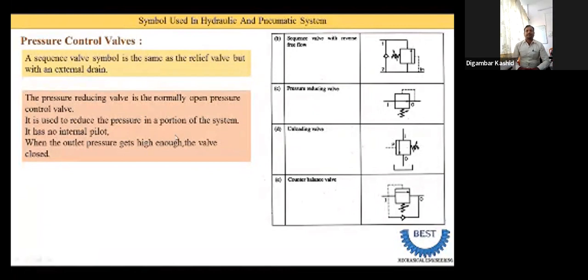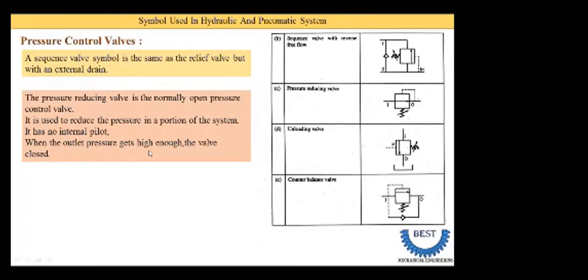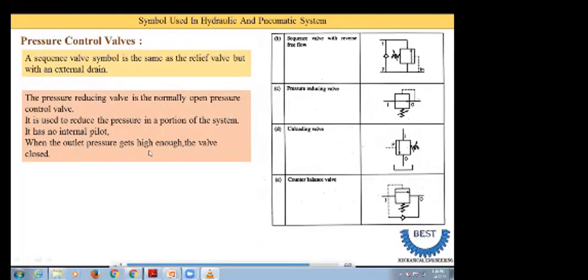But here you see this dash line indicates the external port. So oil or air is taken from this pressure reducing valve and supplied to the output. When we supply to this output, it is called the external drain. When the outlet pressure gets high enough, the valve is closed. So when the outlet pressure is constant, at that time the valve is closed.